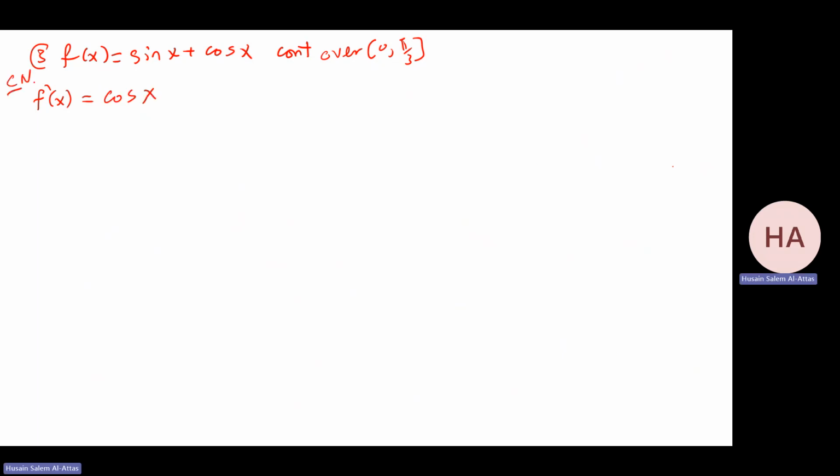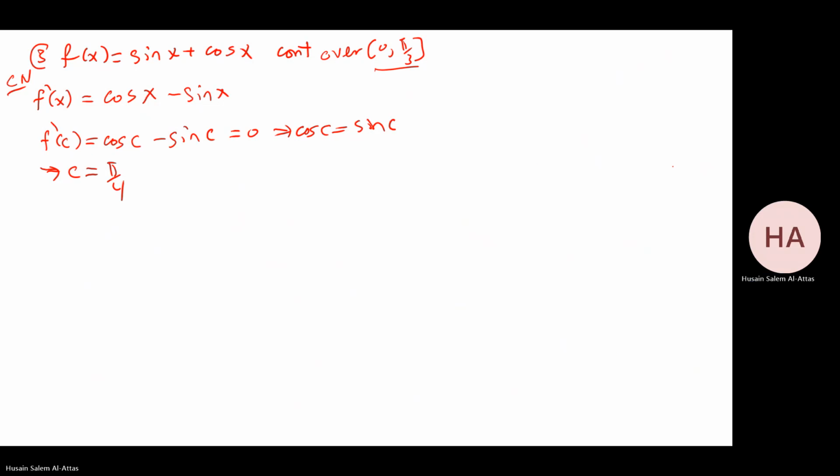To find the critical numbers, I need to check f prime at c, which is cosine c minus sine c equal to 0. So I need to check when cosine c equals sine c. That for sure gives me c equal pi over 4, since it's in the first quadrant, and it belongs to the interval. Then I check f of pi over 4, f at 0, and f at pi over 3.